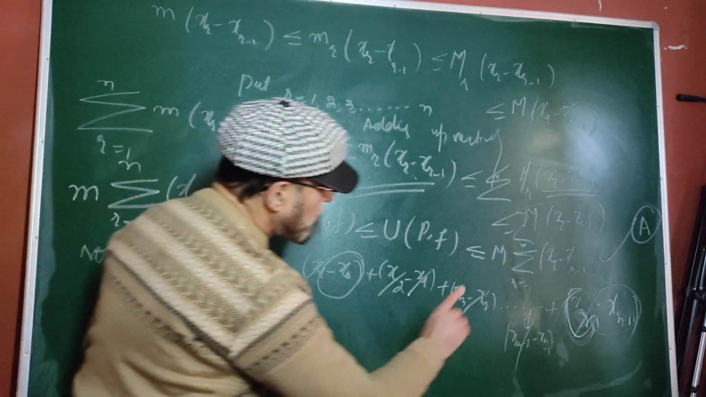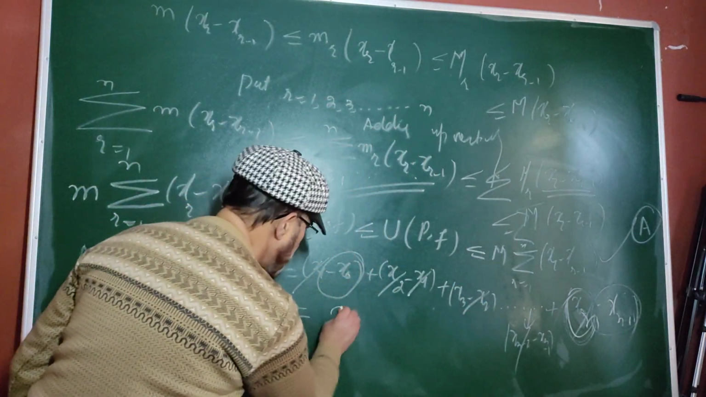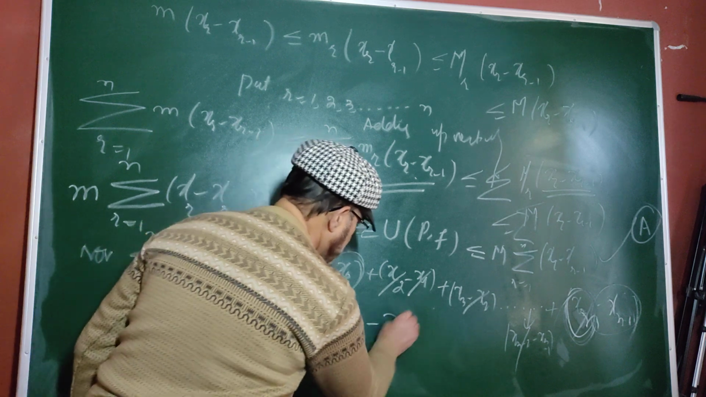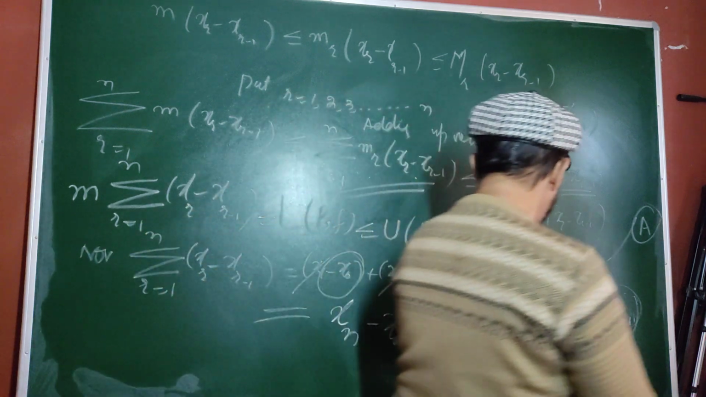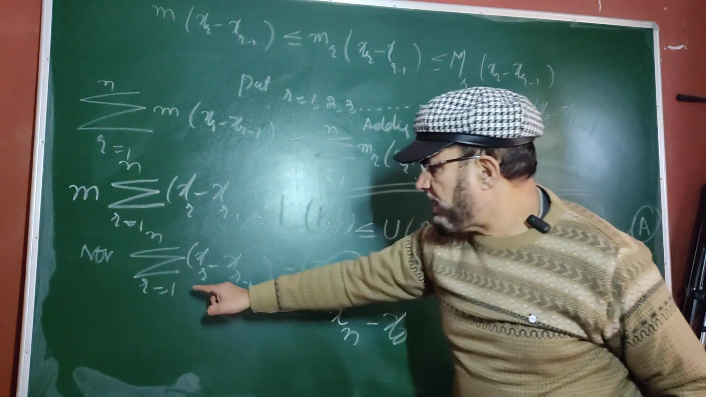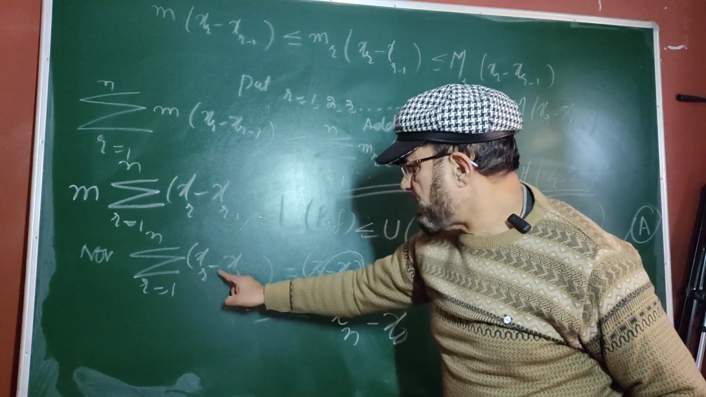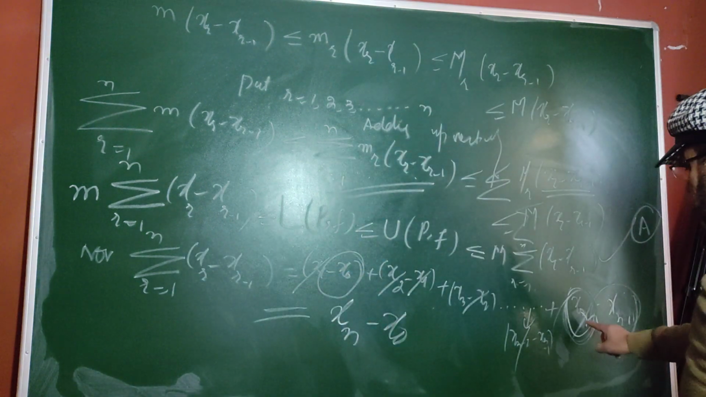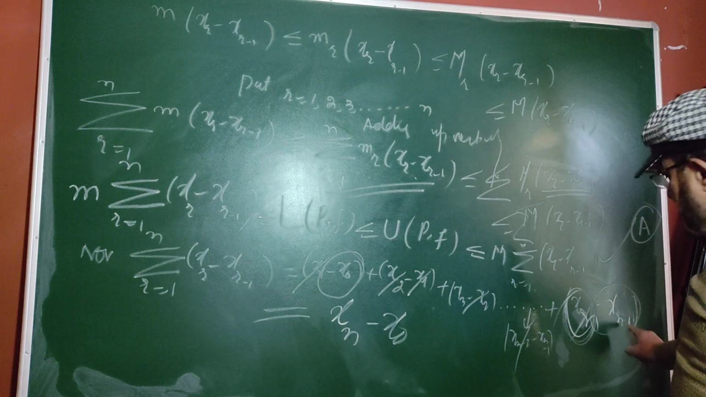So two terms survive: it is positive x_n minus x_0. Don't get confused here: I am running r from 1 to n, and when finally I put n, this is first x_n positive, then minus x_{n-1}.